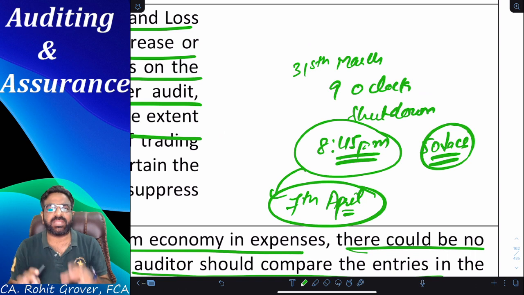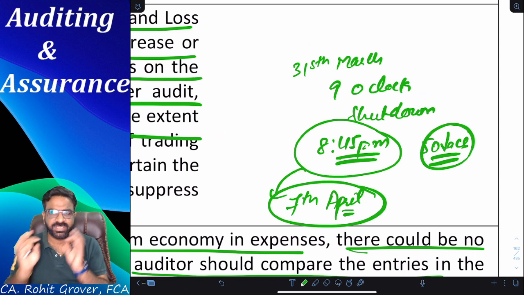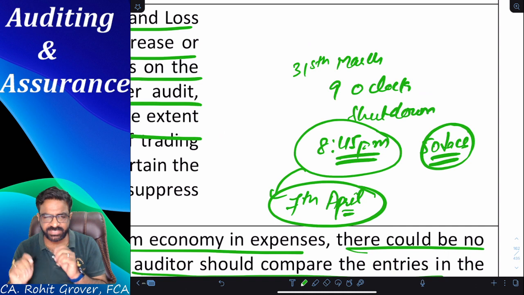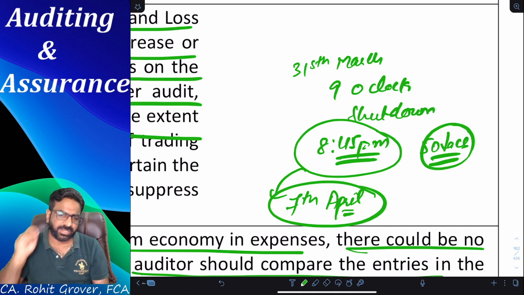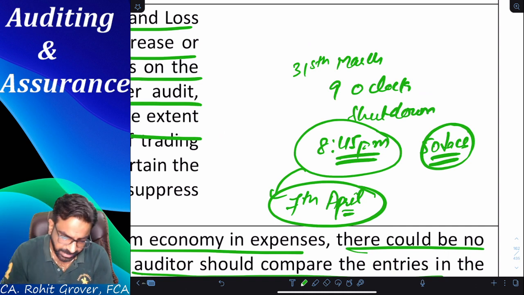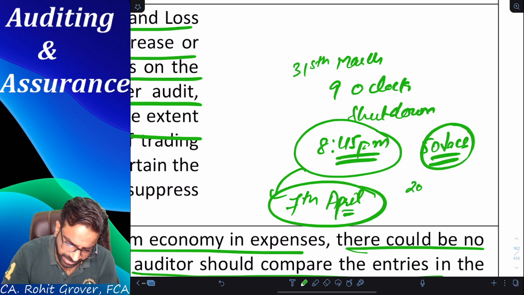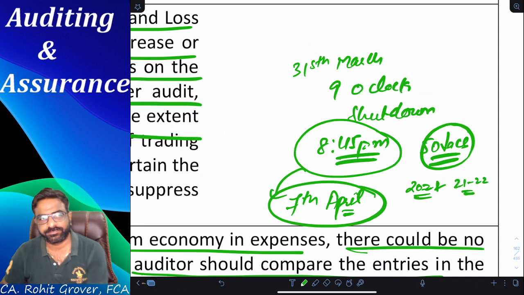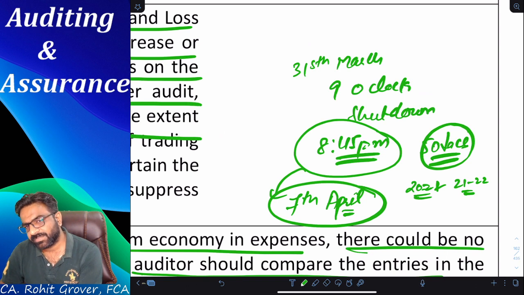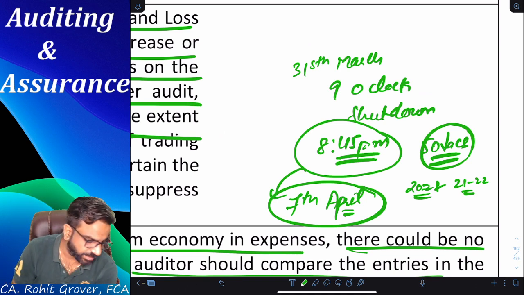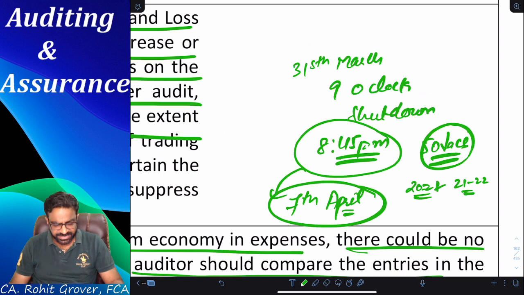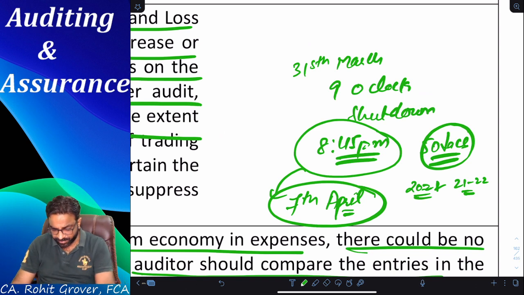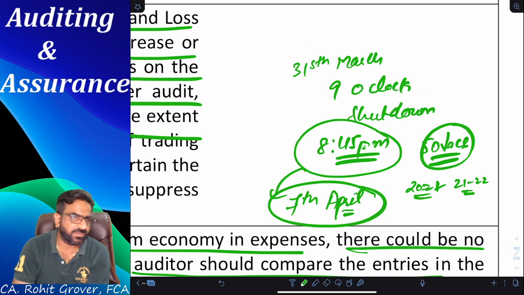I immediately opened Tally, made a sale of 50 lakh rupees, debtors account debited to sales, made the invoice, signed it, and immediately mailed him. Tell me, is this a sale of the 2021 financial year, or a sale of the 21-22 financial year? Now, possession is going to be delivered on 7th April. It is just that I created the invoice and sent it on mail. Tell me, is this the sale of current financial year or next financial year?